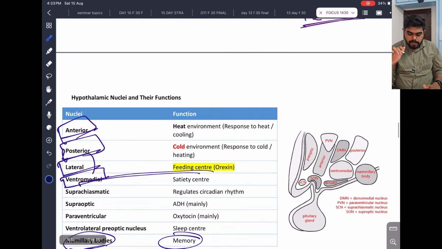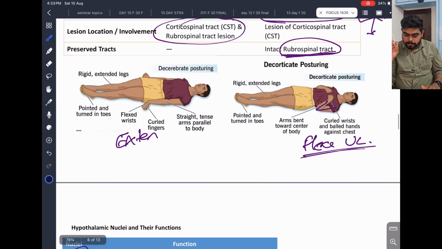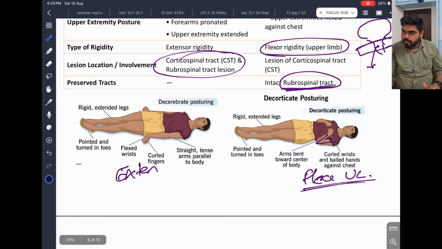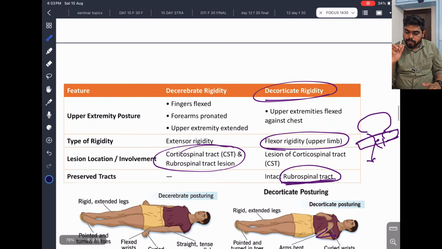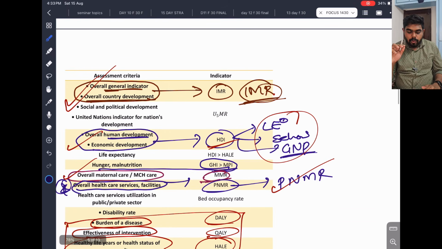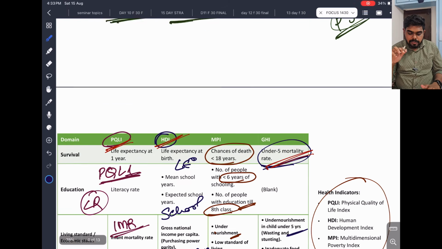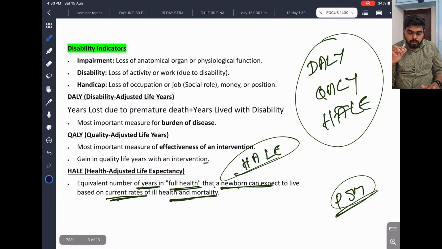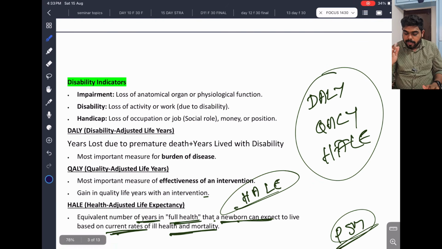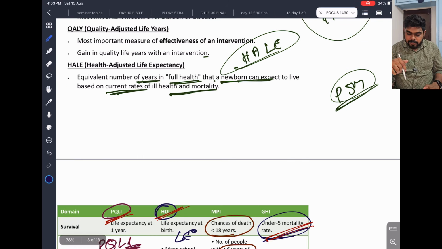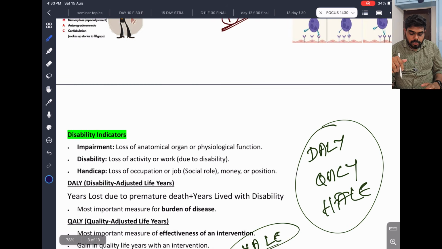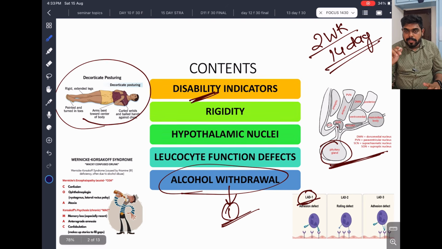Hypothalamic nuclei is also very important. You should learn some points and write them in your 20th notebook. Decerebrate and decorticate rigidity also very important. All over this community medicine topic, this is very essential. You should know the disability indicators, DALY, QALY, HALE, and these indexes. These are very important. Okay, today we discussed a very highly important topic.